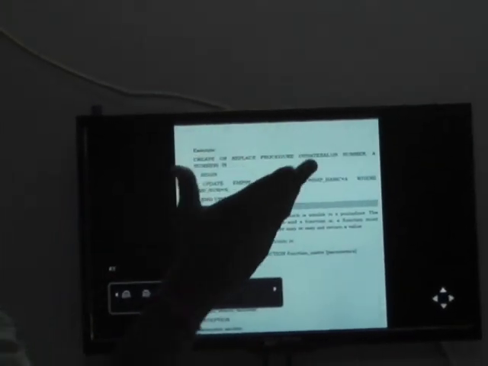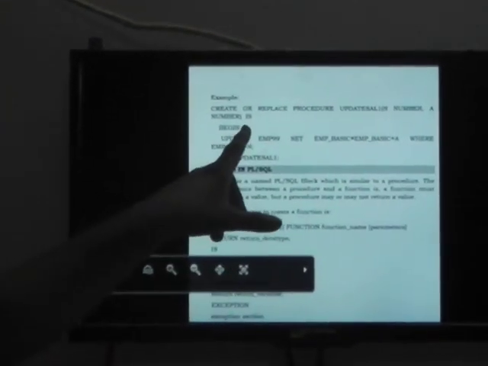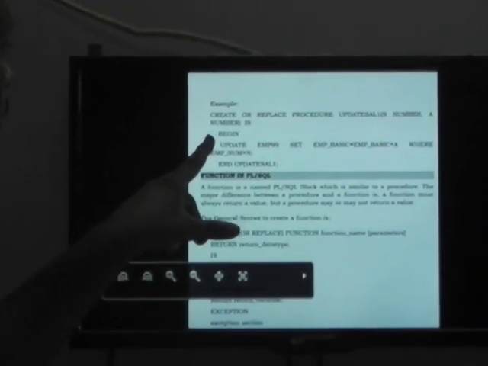Again I repeat, create or replace, you need to write it every time. This is a common keyword. Okay, so what is your procedure name? I mentioned here update salary one. Whatever name you want, you can take here. I take two parameters here, n and a, both of number data type. Then the common keyword is, then go for the begin.